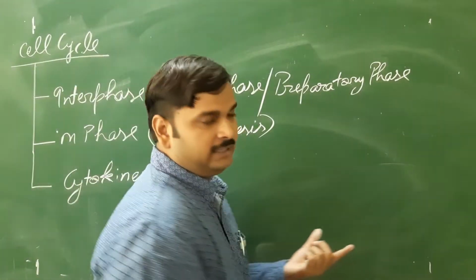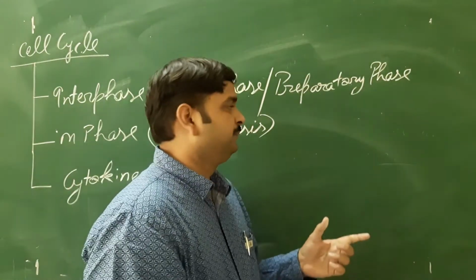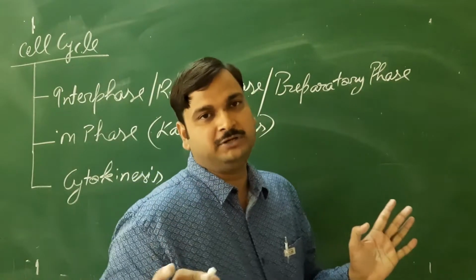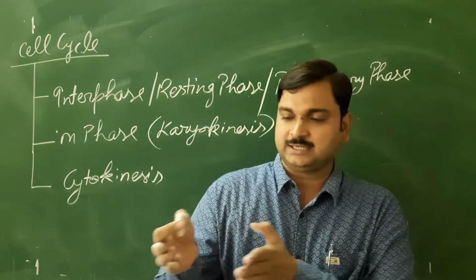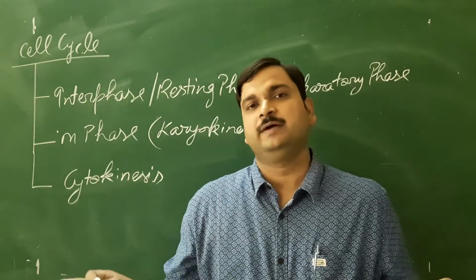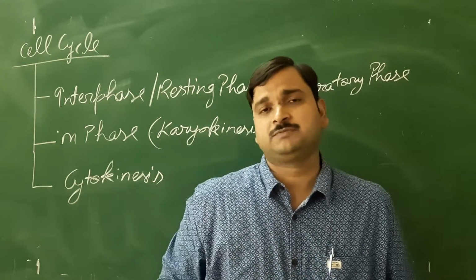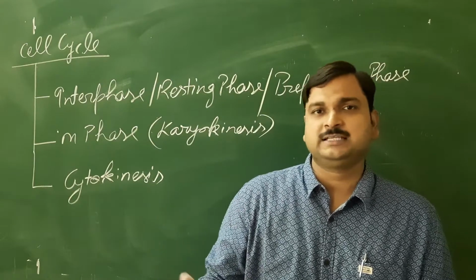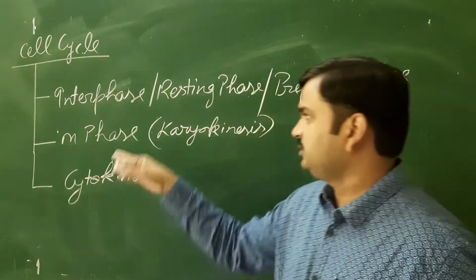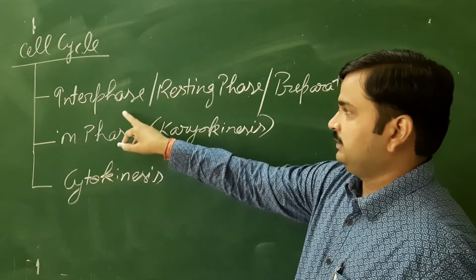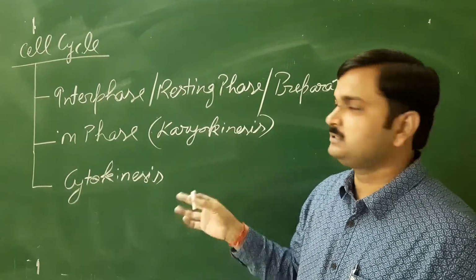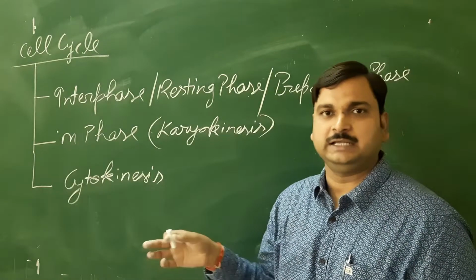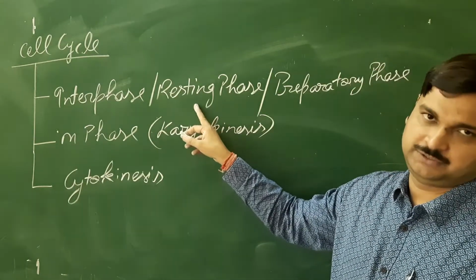Whenever cell division takes place, you know that both components will be divided: the component of the nucleus as well as the component of the cytoplasm. But whose division will take place first? Division of cytoplasm or division of nucleus? Obviously, in the case of the cell cycle, in interphase, or resting phase, or you can say preparatory phase, no division activity takes place. So as division activity does not take place, this is called the resting phase.